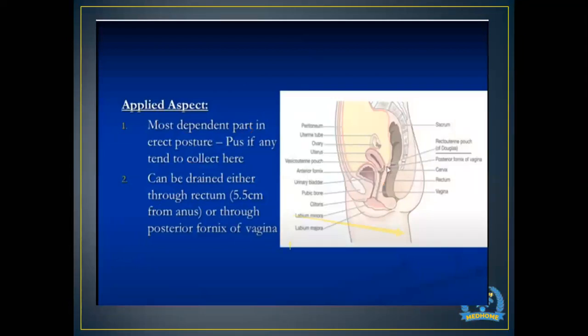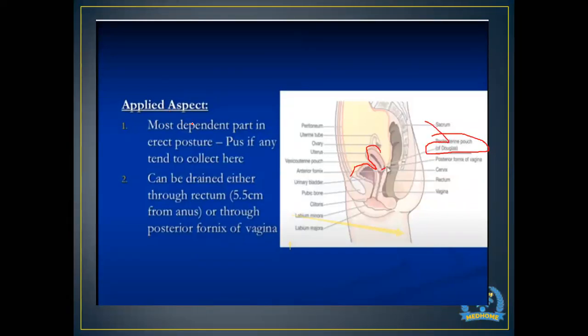You can see it more clearly here. This is the uterus. This is the anterior fornix of the vagina going downwards, and this space in between is known as the rectovesical pouch or the rectouterine pouch, also known as the pouch of Douglas. You can see here also that it is known as the pouch of Douglas or the rectouterine pouch.